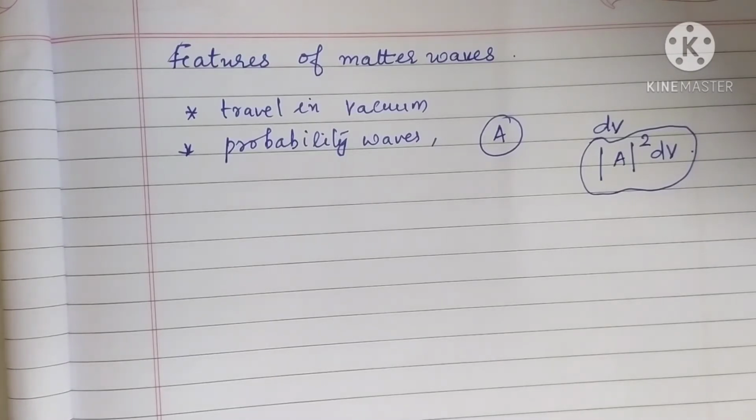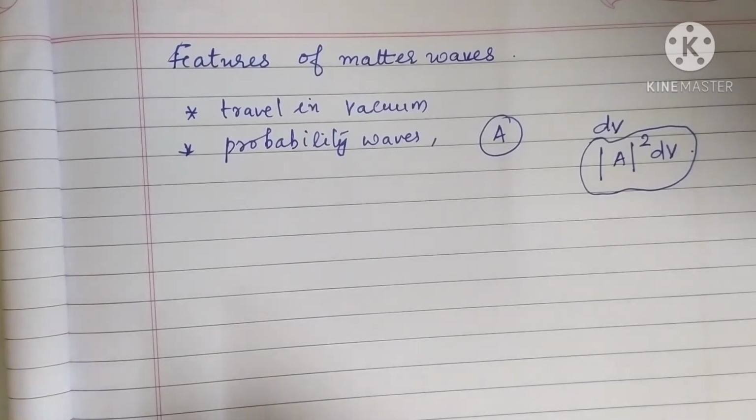Actually, we have considered electrons there, and electron diffraction was observed. Diffraction is a wave property, and electron diffraction proved the existence of matter in the form of a wave. But that portion is deleted from your syllabus.